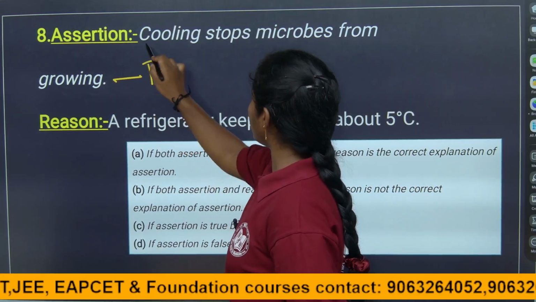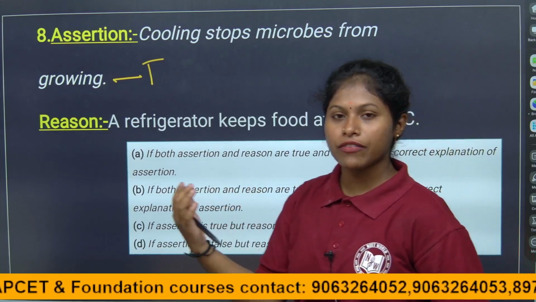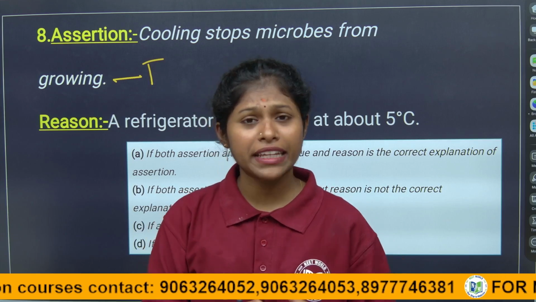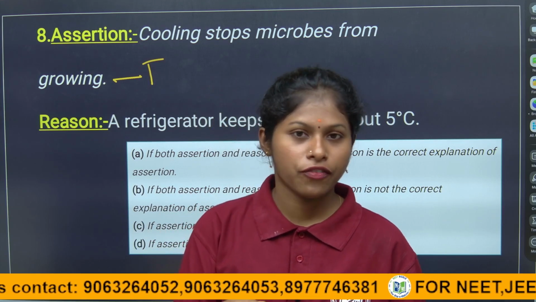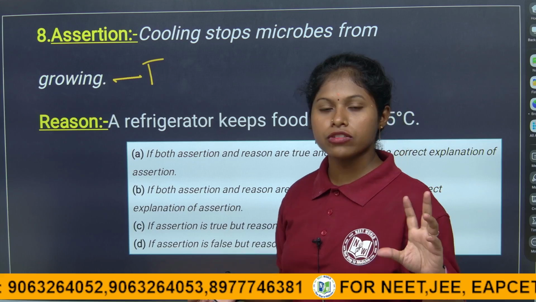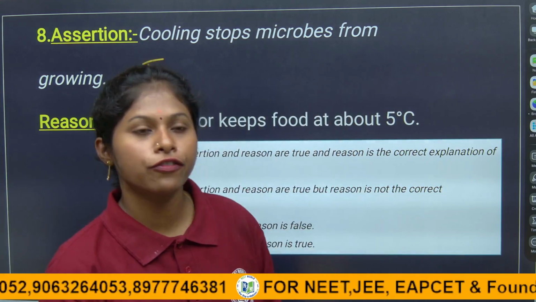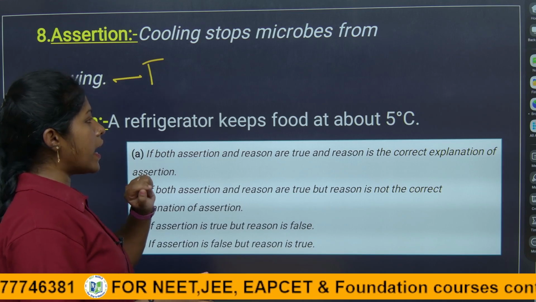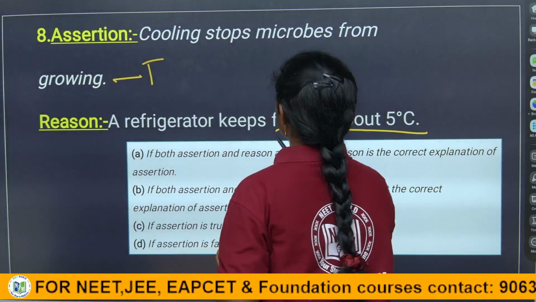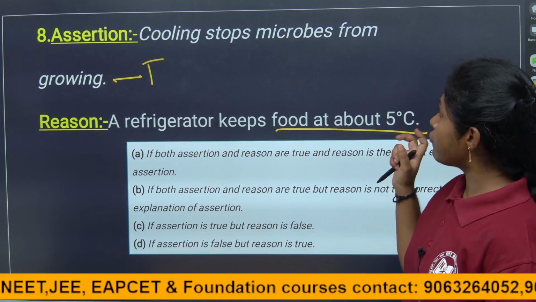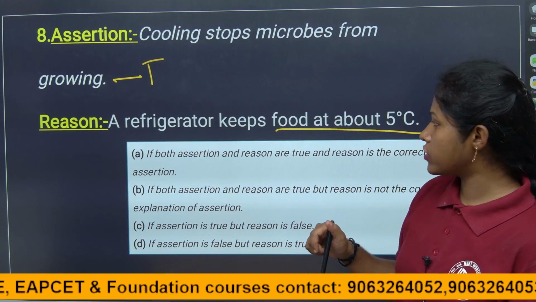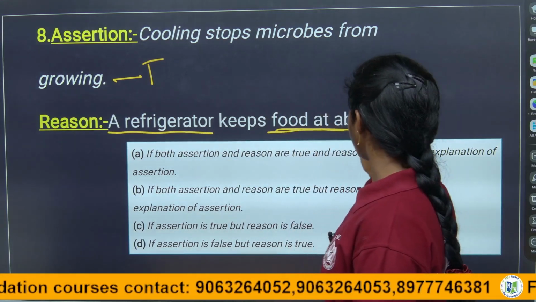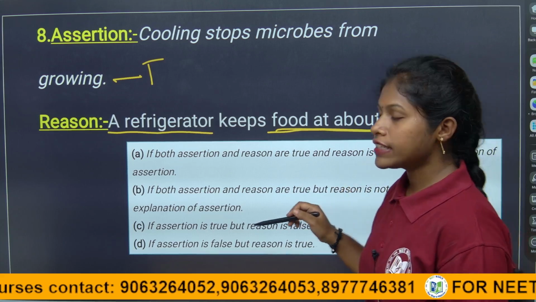So the assertion is correct. Cooling stops microbes from growing. That is why at the end of the day our mother keeps the food in the refrigerator, right? You will observe this many times, done to avoid the spoilage of food. Here the reason they have given is: a refrigerator keeps food at about 5 degrees centigrade. So, children, to avoid the spoilage of food, we keep it in the refrigerator. Of course it is correct. But they are saying a refrigerator keeps food at about 5 degrees centigrade only. It's not like that, children.